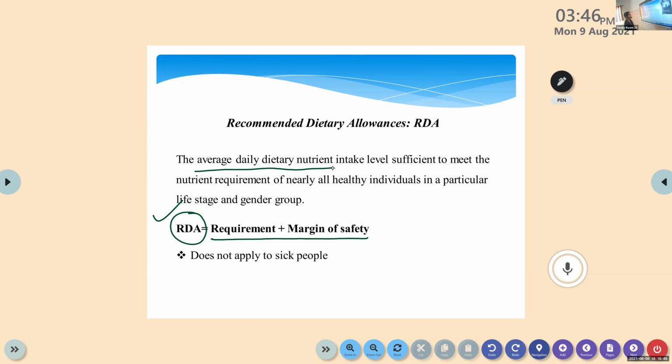The average daily dietary nutrient intake level that is sufficient to meet the nutrient requirement of nearly all healthy individuals. That is important. All healthy individuals in a particular lifestyle and gender group, which means there are certain factors influencing RDA, right? Our age, our gender, physiological conditions like lactation or pregnancy. All these are physiological conditions. On the basis of all these factors, the RDA also differs per person and according to weight.